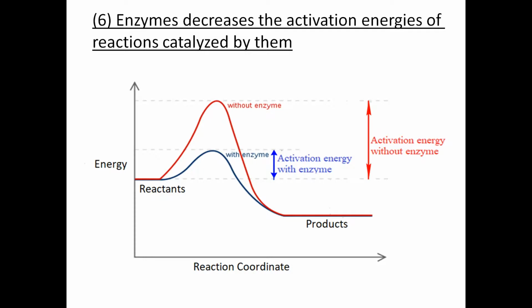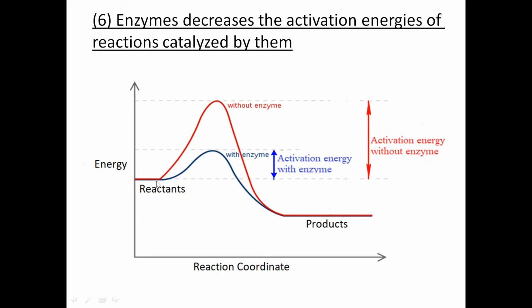Now the sixth property, enzymes decrease the activation energies of the reactions catalyzed by them. See, reactants are getting converted into products. Now for reactants to get converted into product, they have to cross this barrier. This is the transition state, so they have to cross this barrier. The greater the height of this hill, the more energy is required, and the more difficult it will be for the reactants to cross this barrier and get converted into products. See here, this red line indicates the reaction taking place in the absence of enzyme, that is without enzyme.